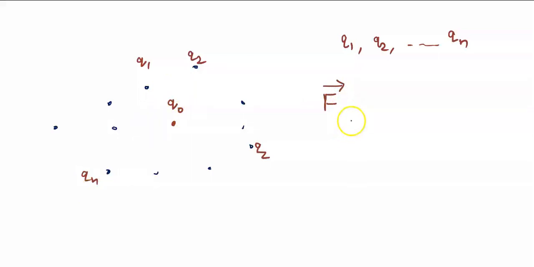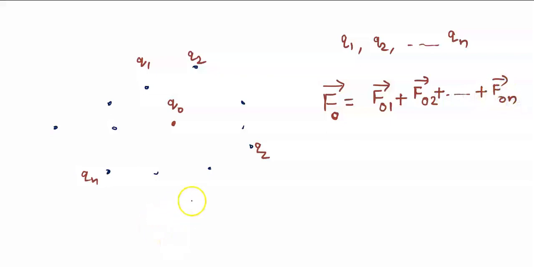So you will write that the resultant force acting on charge Q naught is actually the vector sum of the force acting on the charge Q naught due to the first charge, plus the force acting on the charge due to the second, and so on, plus the force acting due to the nth charge. So basically what you have to do is the vector sum of it.